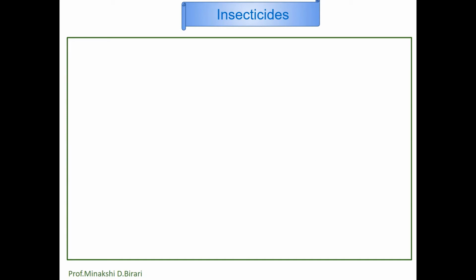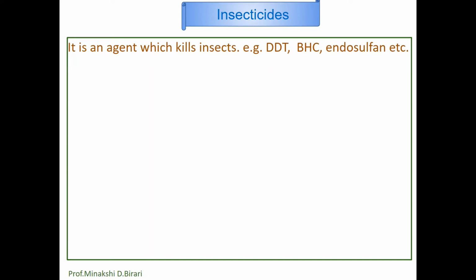First of all, insecticides. The word insecticide is derived from the Latin word insectum, meaning cut into, and cide means to kill, so it is an agent which kills insects. These are called insecticides. Examples: DDT, BHC, endosulfan, etc.